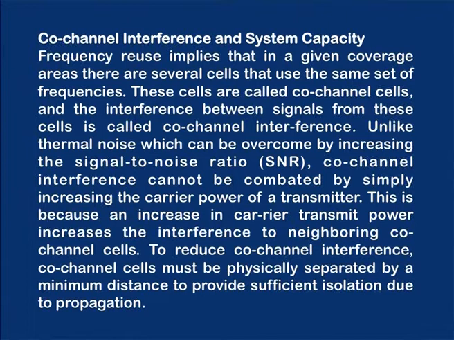Unlike thermal noise, which can be overcome by increasing signal to noise ratio, co-channel interference cannot be combated by simply increasing the carrier power. This is because an increase in the transmit power increases the interference to the neighboring co-channel cells. To reduce co-channel interference, co-channel cells must be physically separated by a minimum distance to provide sufficient isolation due to propagation.